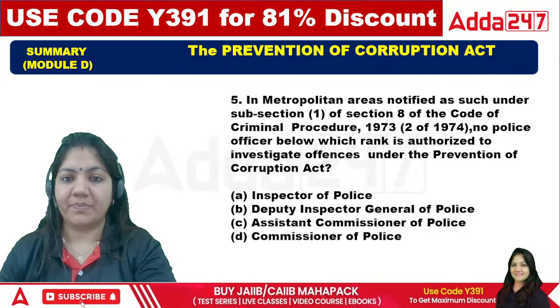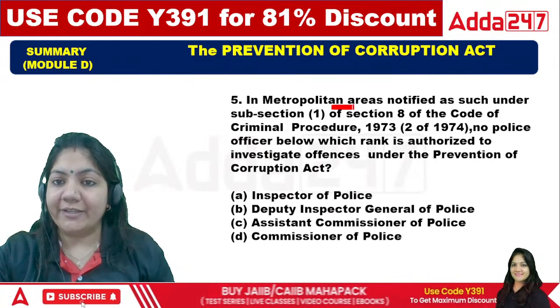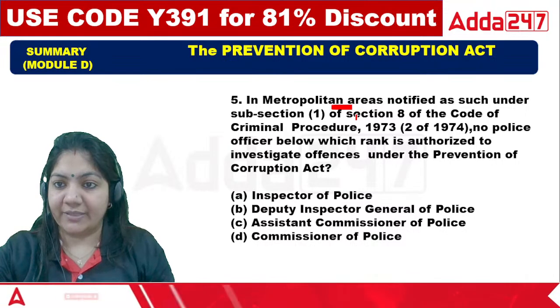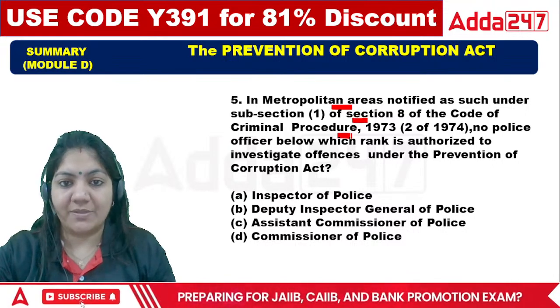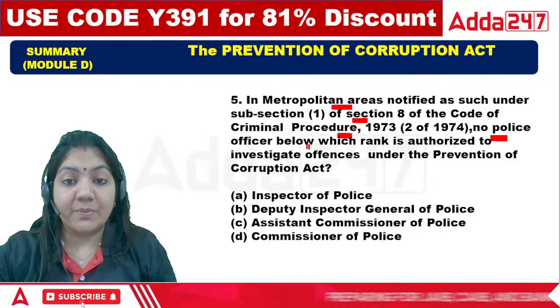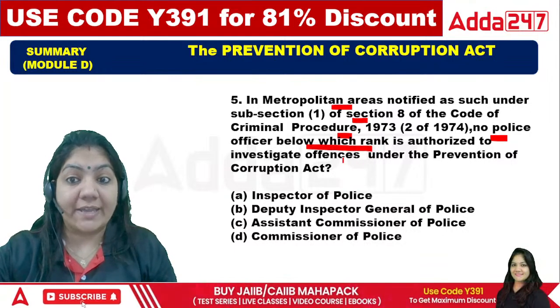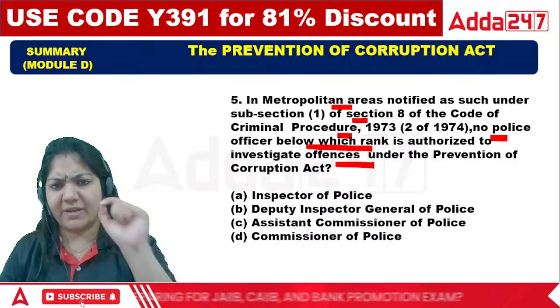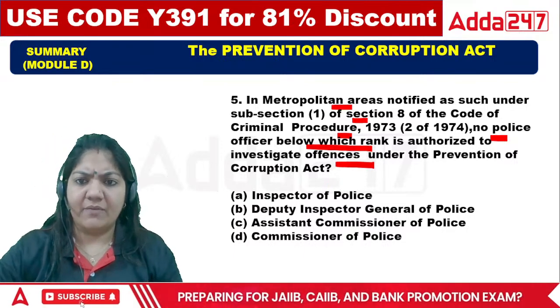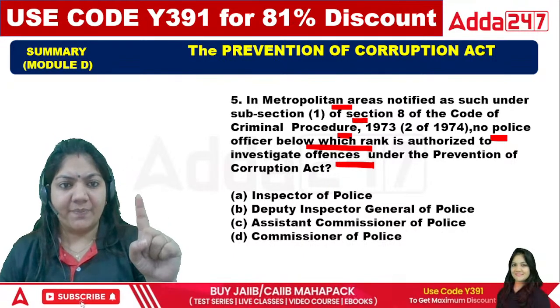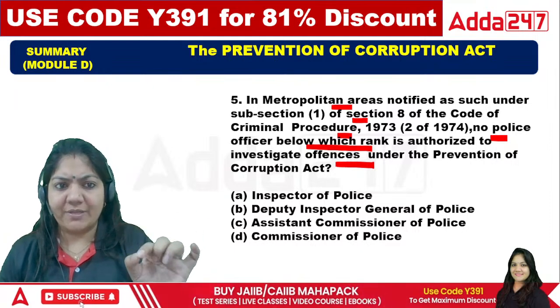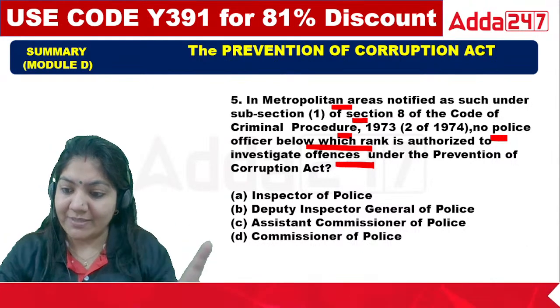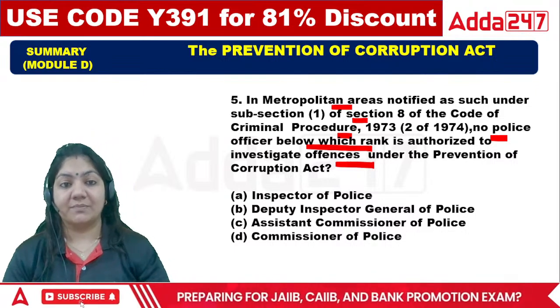Okay, now in metropolitan areas, as given under section 8 of CrPC, no police officer below the rank of which is authorized to investigate the offense under the Prevention of Corruption Act. This is very important. We have just learned about the special judge, and what is the designation of the police officer who has the right to investigate?